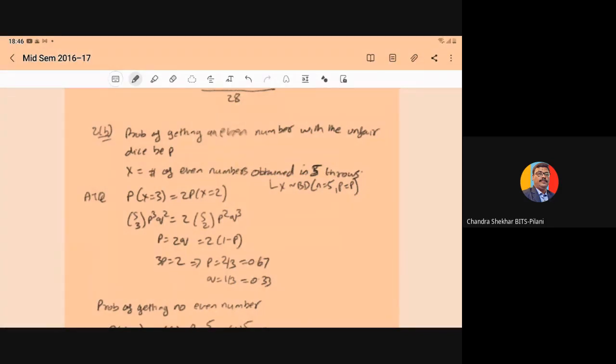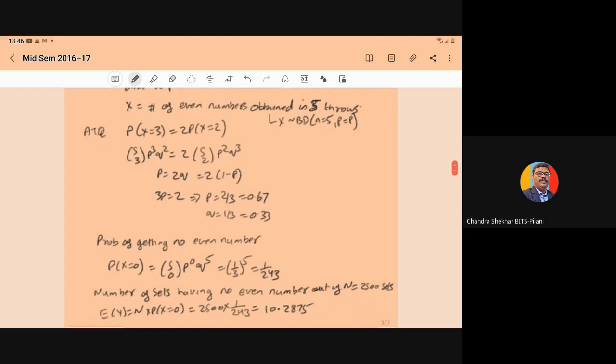So this can be written as p is equal to 2q, and q can be written as 1 minus p. So p is equal to 2 into (1 minus p), or 3p is equal to 2, or p is equal to 2/3. So if p is equal to 2/3, then q will be 1/3, as a complementary probability.